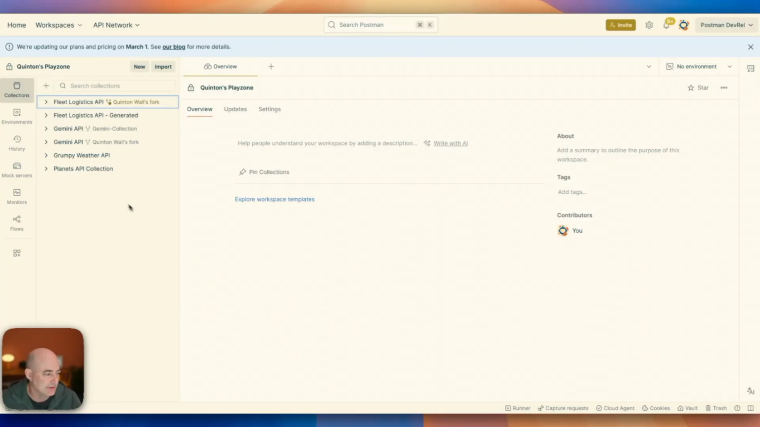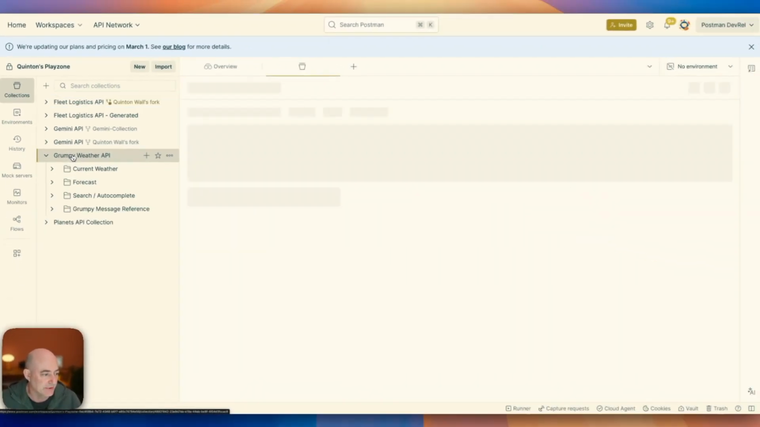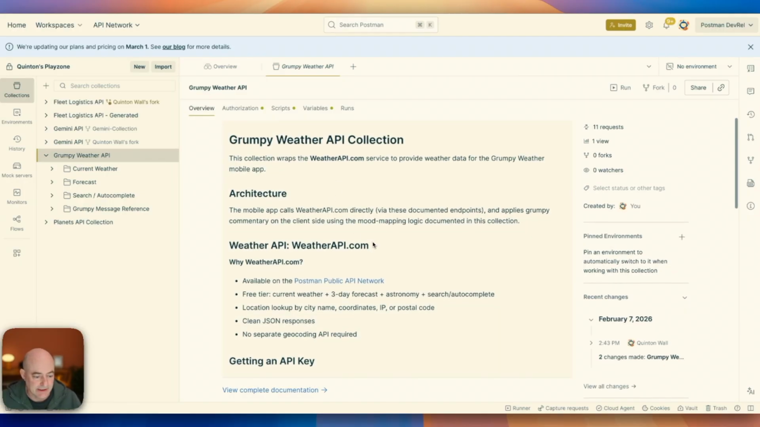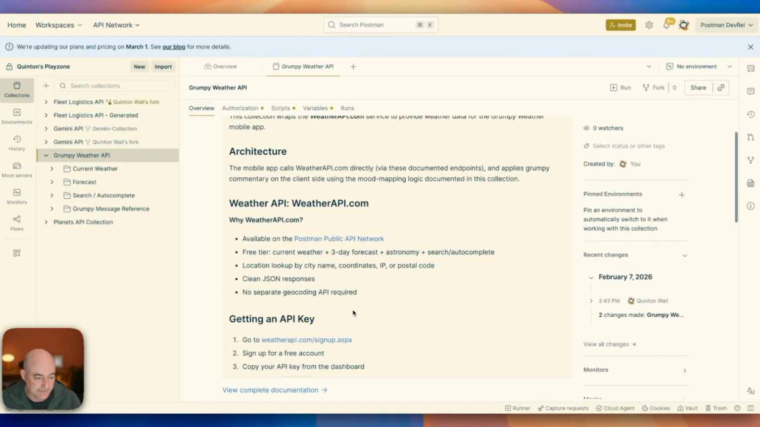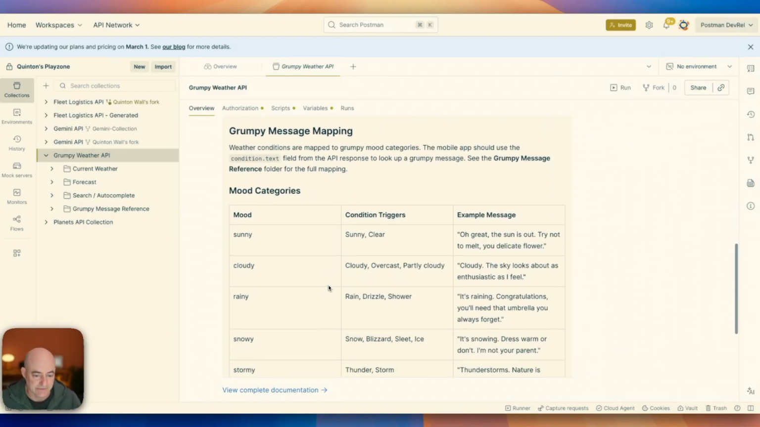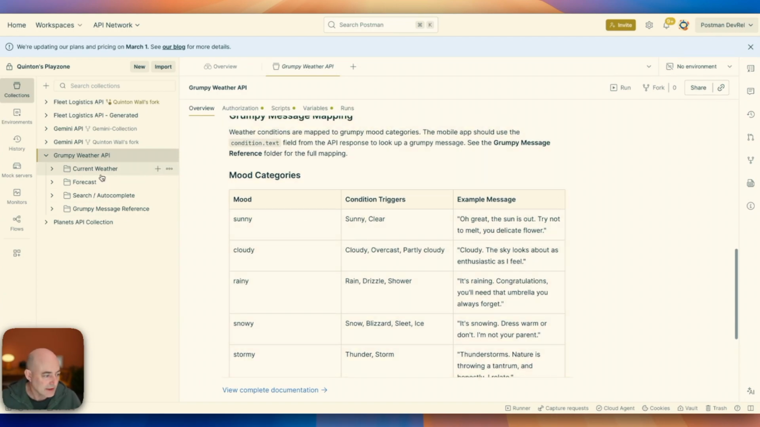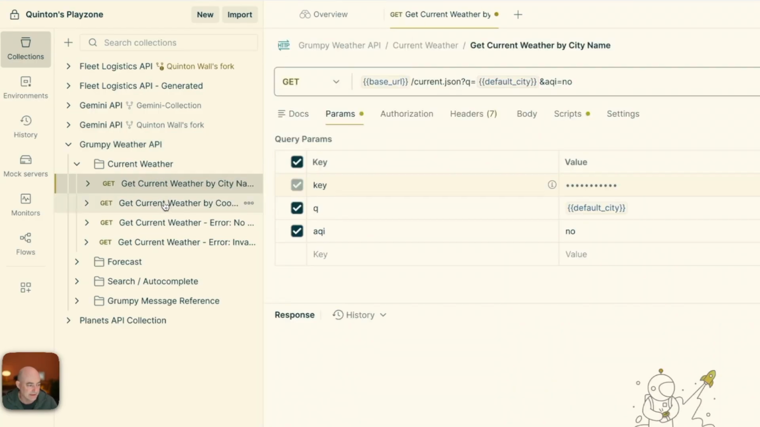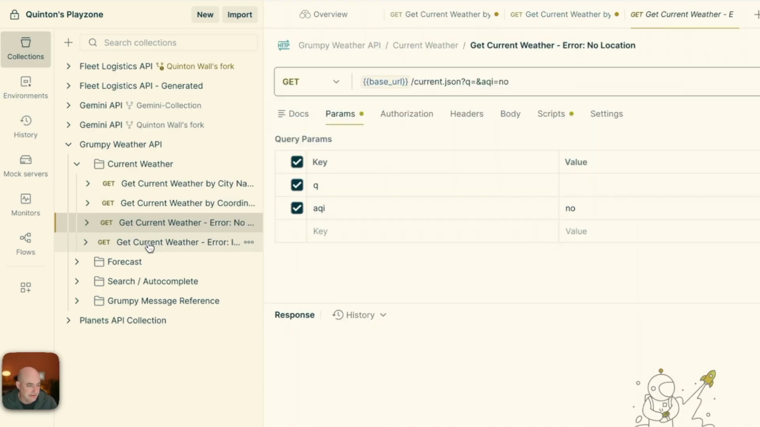I'm inside Postman in my workspace here, and I can see that I've got a Grumpy Weather API endpoint. It's gone and collected everything from Weather API, pulled everything from the public API network. I'm using the free tier. This looks great. I already have my API key, but everything is defined and created here, so I can very easily manage it. Got nice little mood categories here. That's kind of cool. If I have a look inside here, my API endpoints have been created. So get current weather. These are all taken from the public API network. These look great to me.